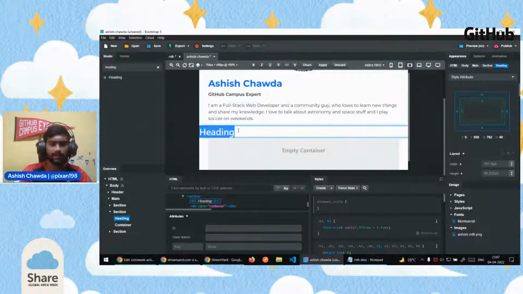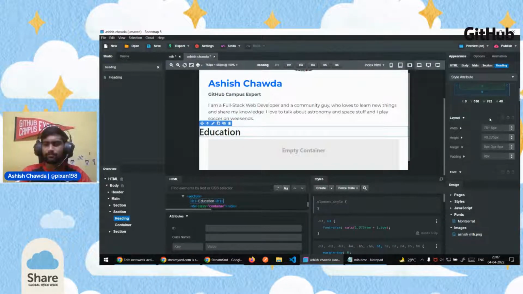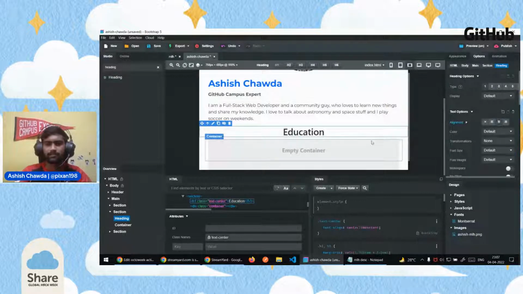For the heading, I'll change it to Education. I don't want the heading to be left aligned, so I'll go to options, and in the text options there is an alignment option. I'll click on center align so that it aligns the heading in the center.